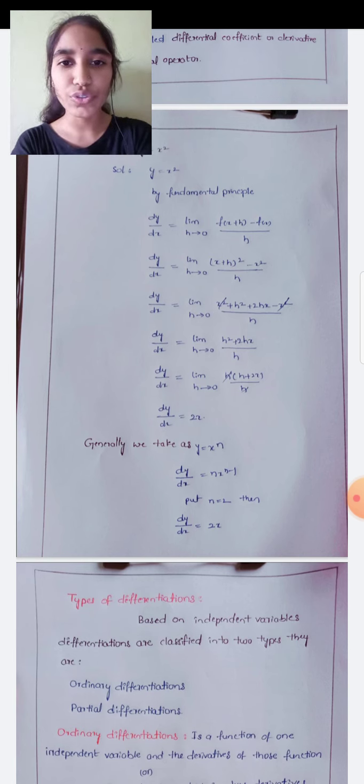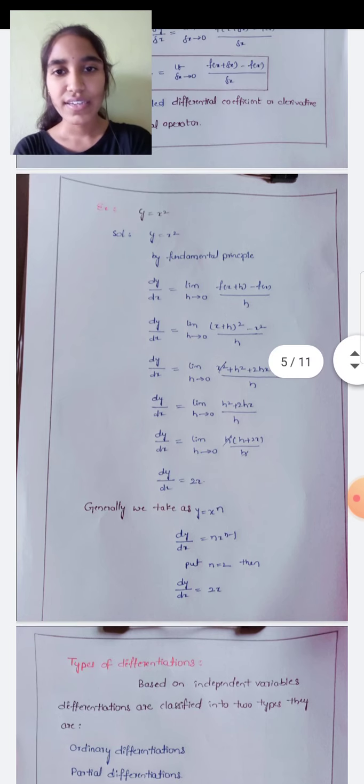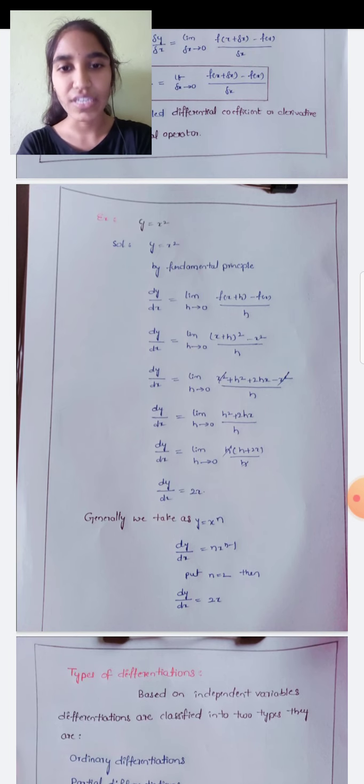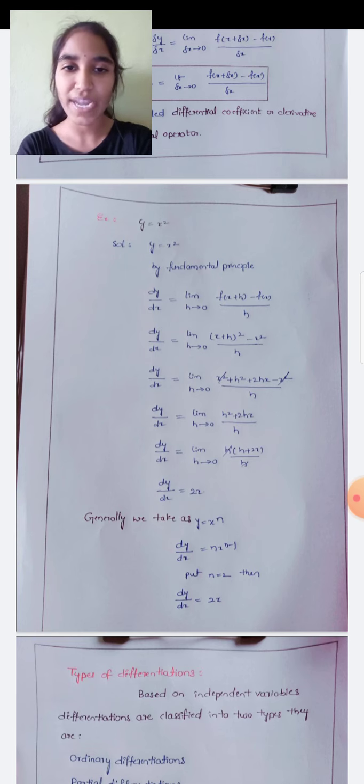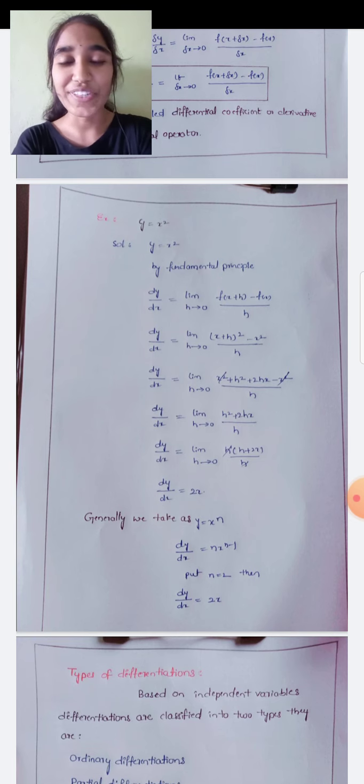It is the fundamental principle. Now we are going to substitute in that limit h tends to 0. Here we are having x square, so put x plus h in the place of x. So limit h tends to 0 of x plus h whole square minus x square by h. Here we are using the a plus b whole square formula. I think all of you know the formula. So dy by dx is equal to limit h tends to 0 of x square plus h square plus 2hx minus x square by h.